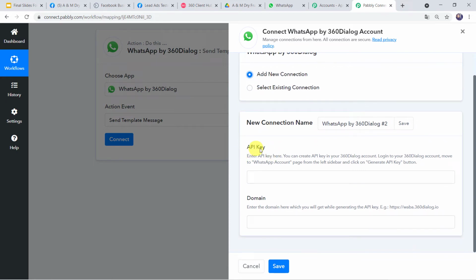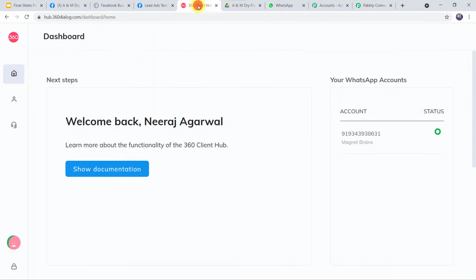Now it is asking for the API key and domain. So let us read the instructions. Enter API key here. You can create API key in your 360 Dialog account. Log into your 360 Dialog account. Move to WhatsApp account page from the left sidebar and click on Generate API Key button. So let's go to 360 Dialog account over here. So this is the dashboard of 360 Dialog account.